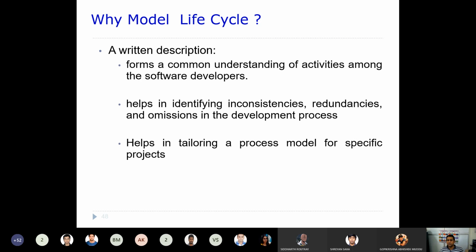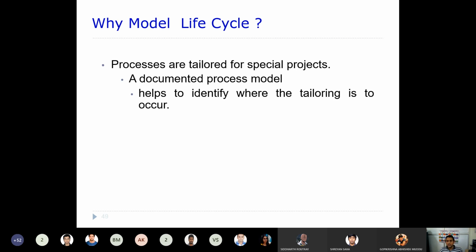It helps in tailoring a process model for specific projects. If you have some sort of life cycle model, then you will be able to make changes to the process model so that it can suit a particular project. These processes are tailored for special projects. Whenever you really require, you can tailor them to suit a particular project.